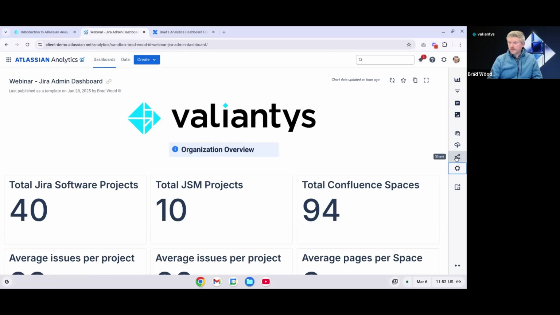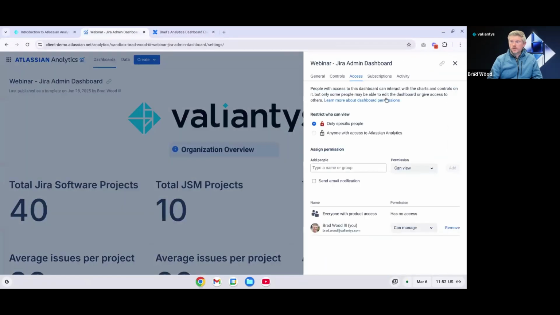Oh, and then lastly, we've got this share button that I think I overlooked, and this will take us directly, again, to that access section that we saw earlier. So that's another quick way to just go directly to the access section if you are a dashboard manager.